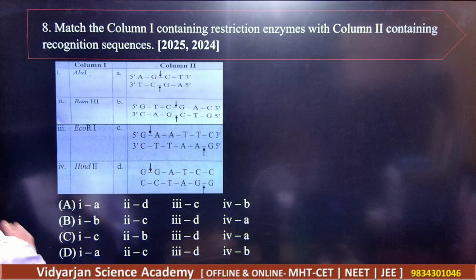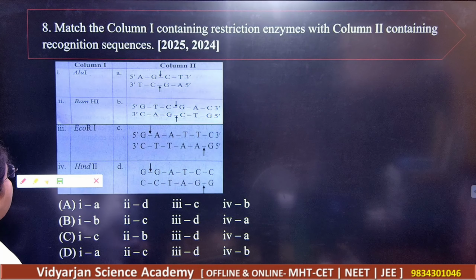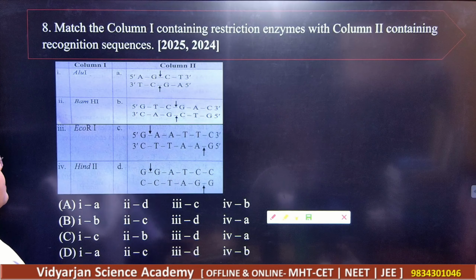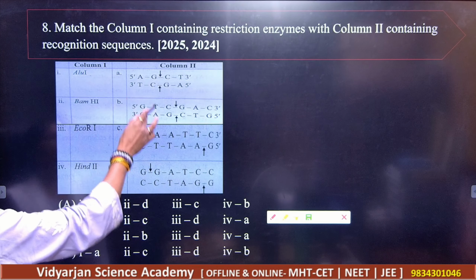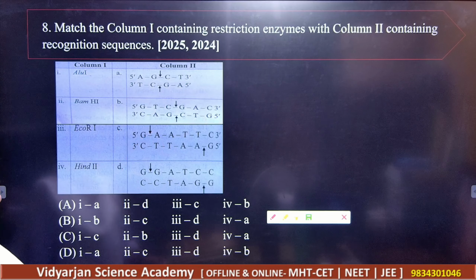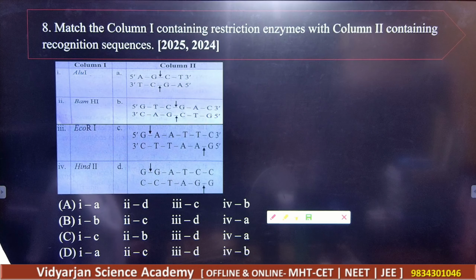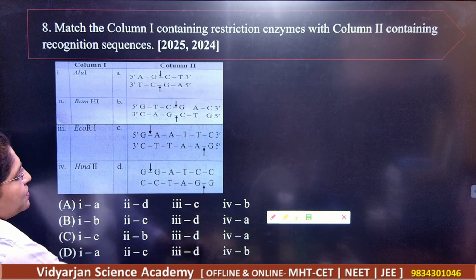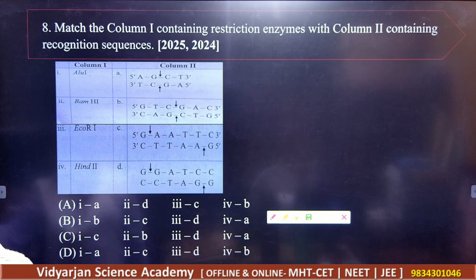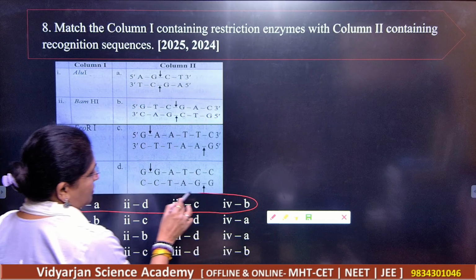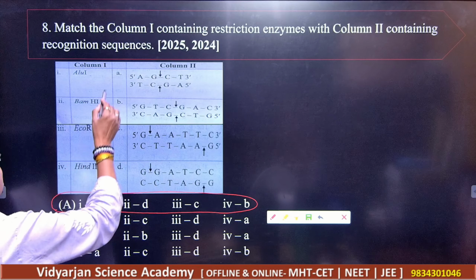Okay, now the next is very important here. See column number 1 and column number 2. Column number 1 is giving you Alu1, BamHI, EcoRI, HindII, and they have given the sites here. So what should be your correct answer here? A is the correct answer. Let us match the following.